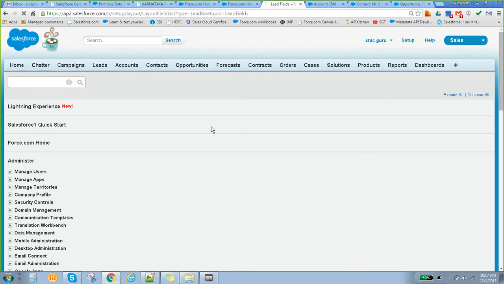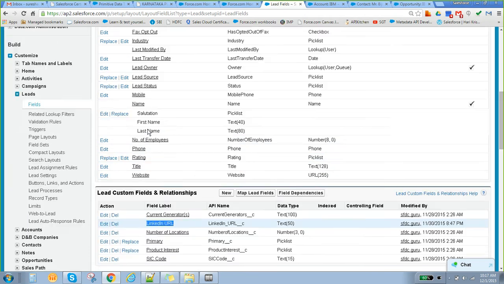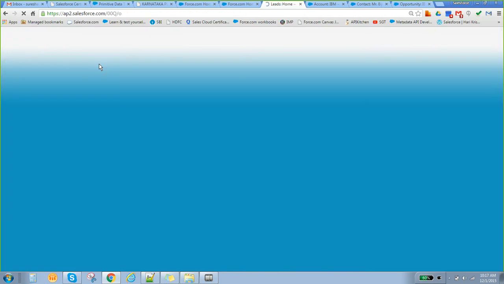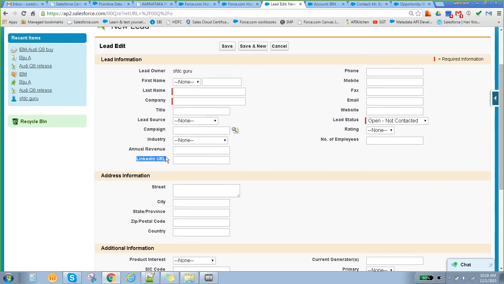Now I have created one particular field in the leads. See here, LinkedIn URL. If you go back to this particular lead and create a new record, the LinkedIn URL field is available here, added in this place. So here we can capture the LinkedIn URL, like linkedin.com/Viju. Assume this is your LinkedIn URL. Like this you can capture it.